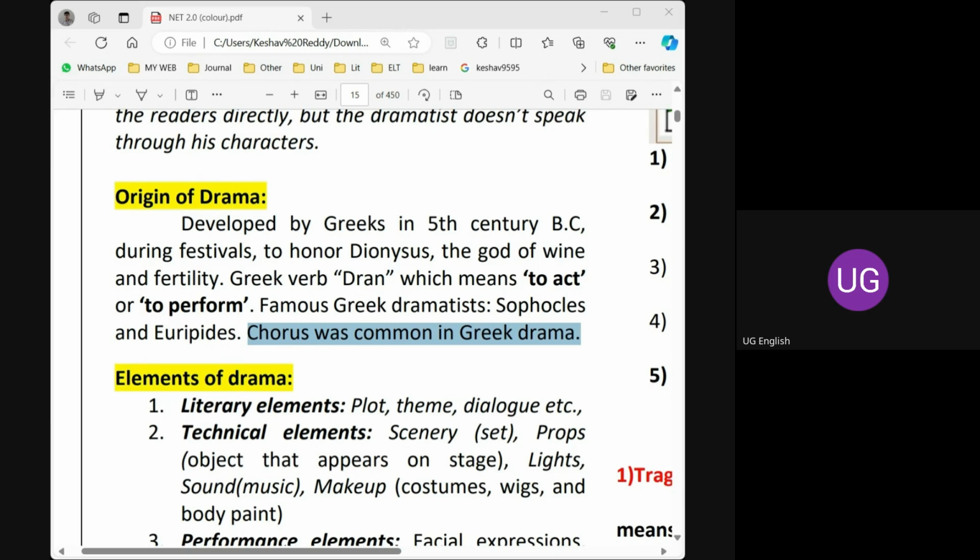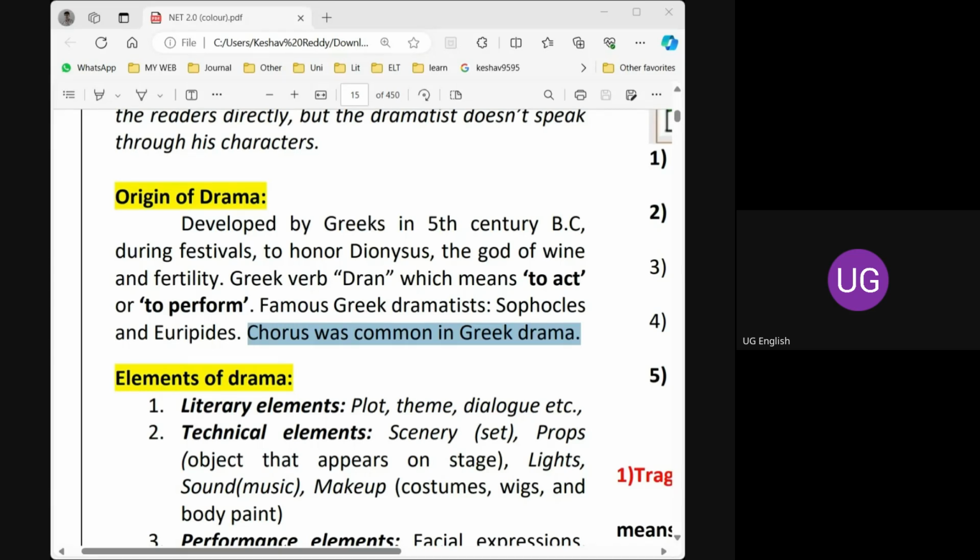Are you following me? That's why they have a technique called chorus. They come onto the stage and sing something about the war, about the battle, and announce the result also.